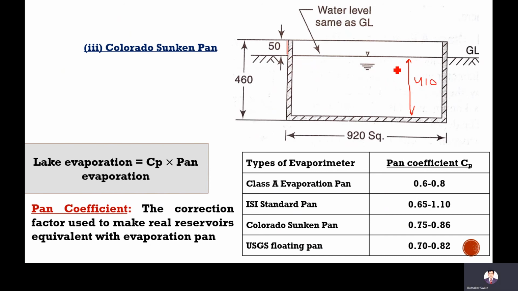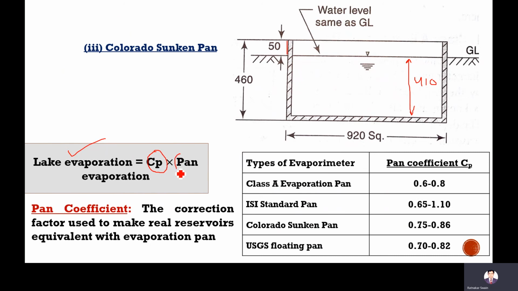Here the decrease of water level is recorded at regular intervals. These evaporimeters are not an exact model of reservoirs, lakes, or natural water bodies. Therefore, to use this evaporimeter data to estimate lake evaporation, reservoir evaporation, or any natural water body evaporation, one coefficient is multiplied. That coefficient is called the pan coefficient.